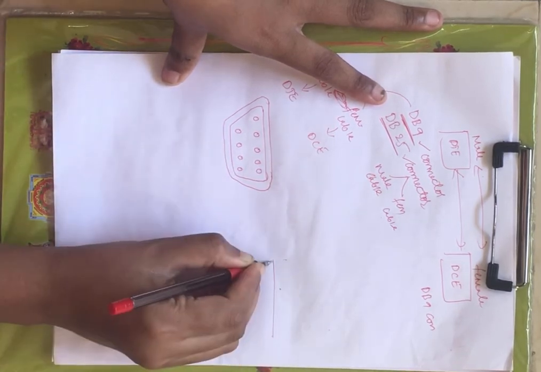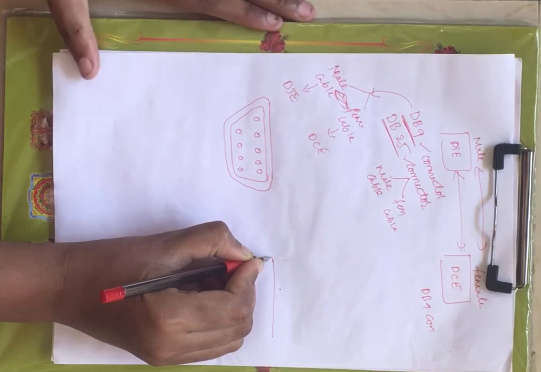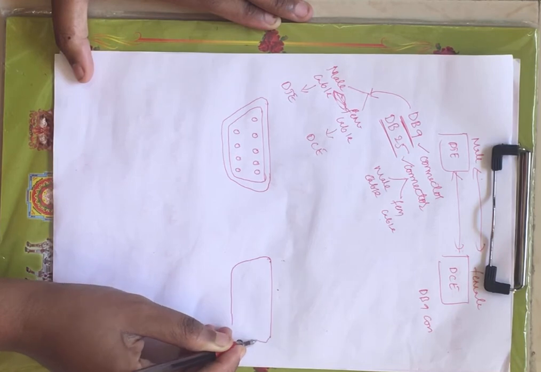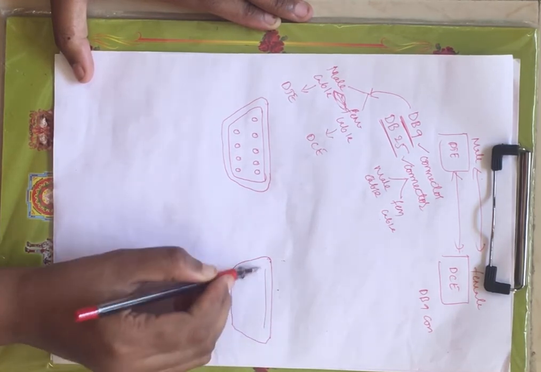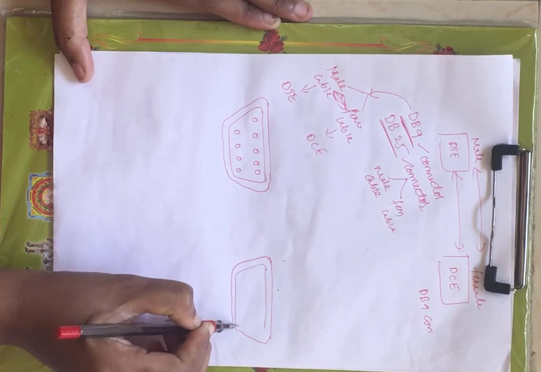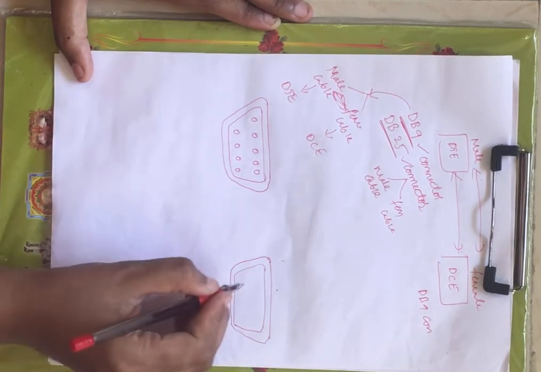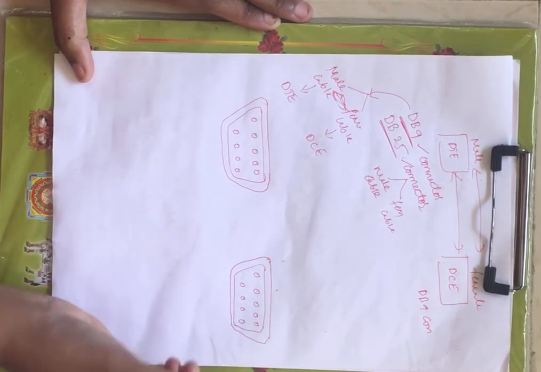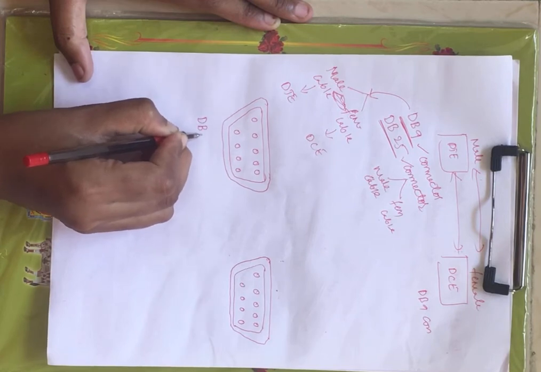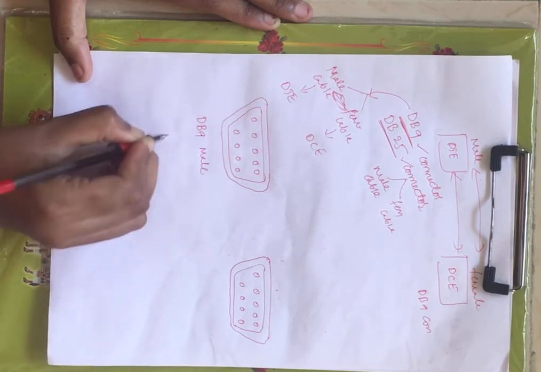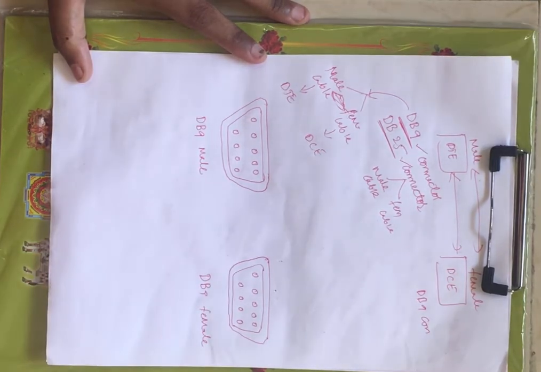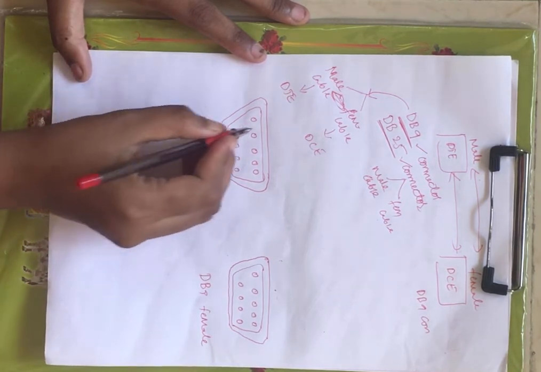Now whatever the pins that are available for your male connector, the same pins are available for your female connector. Only the position is different, except that everything is the same, right? Now this is your DB9 male connector and this is your DB9 female connector, right?